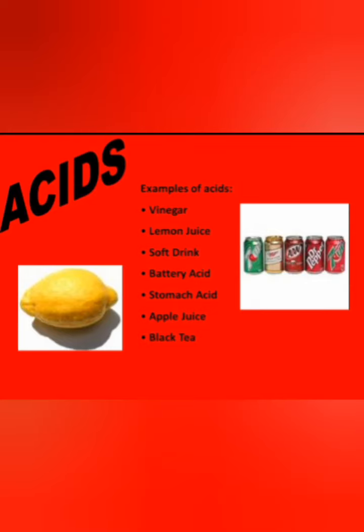Now let's see some examples of acids. Examples of acids: vinegar, lemon juice, soft drink, battery acid, stomach acid, apple juice, black tea, etc. There are many more you can add to this. One thing very common in all of these is that they all have a sour taste. So now we understood what is acid, properties of acid and examples of acid. Now let's take a look at bases.